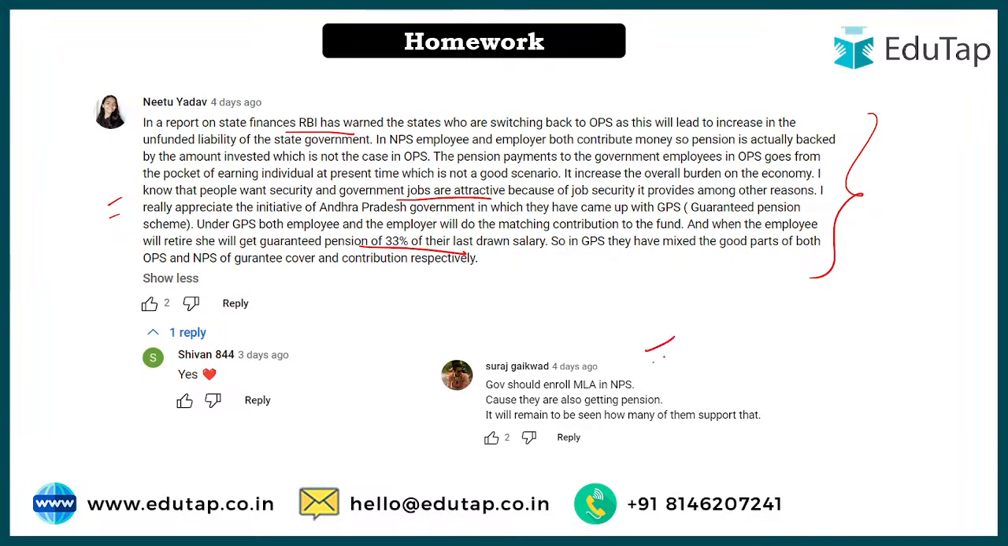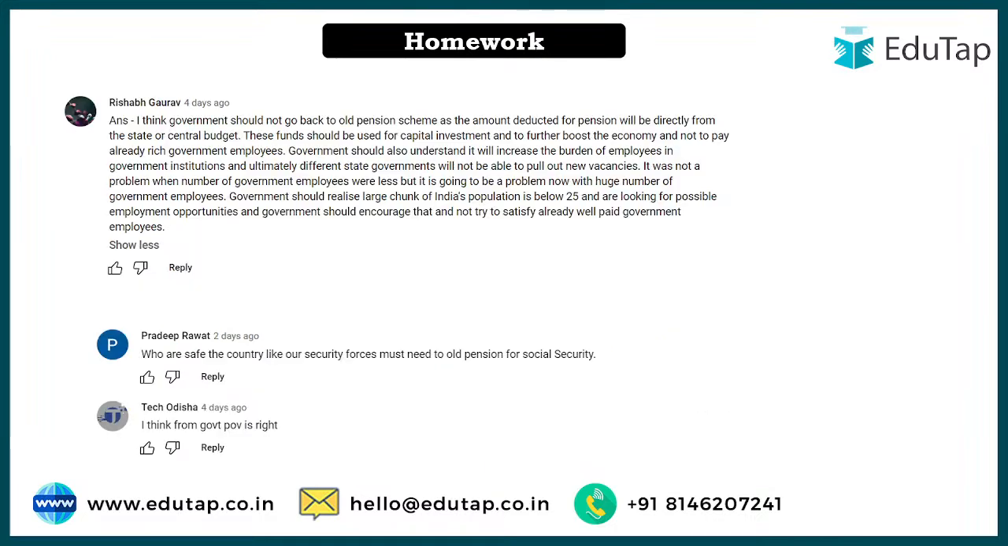And then Suraj also gave a suggestion of what the government can do to enroll MLAs in NPS, so that they can face the same thing which others are facing. And Rishabh also gave a very good answer. He included various important points. Please read it. And we have Pradeep. He gave a suggestion that security forces can have OPS. And Tech Odisha also said that the government's point of view is right, that yes, we should not switch to OPS. It will be very heavy. It will create a liability for the government of India.